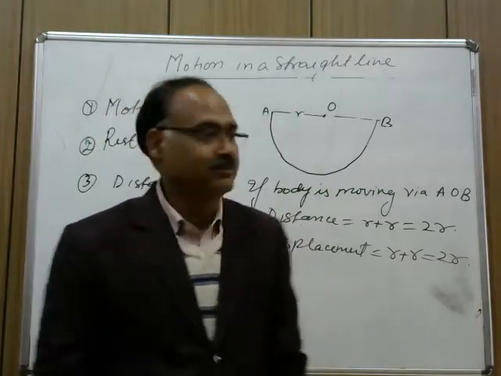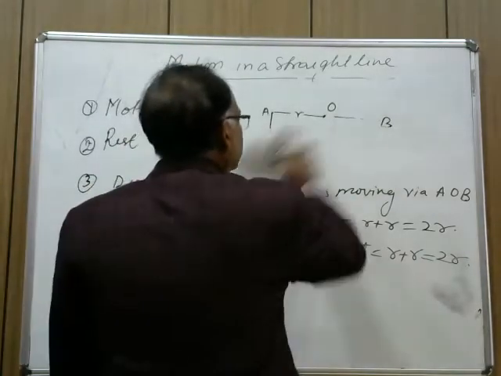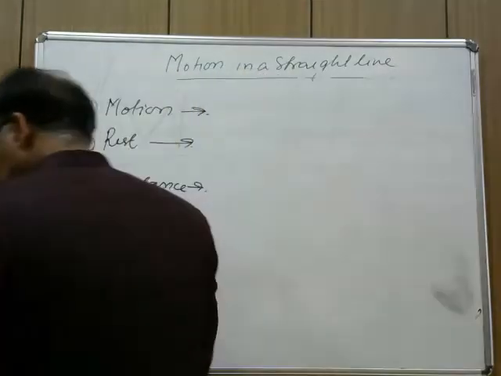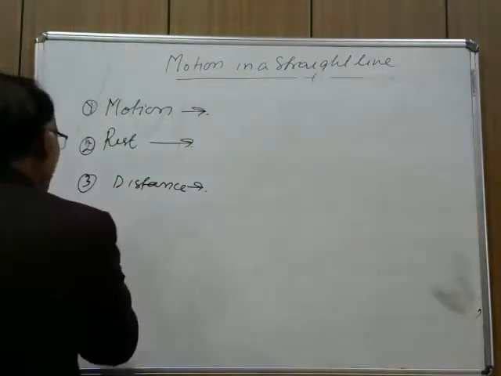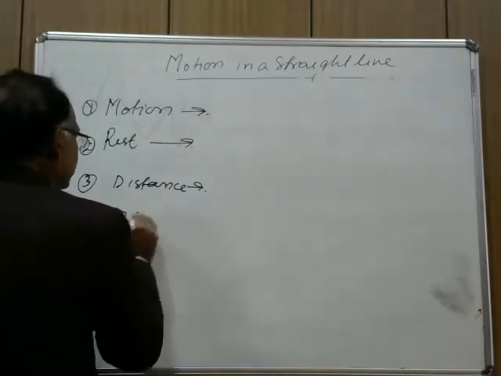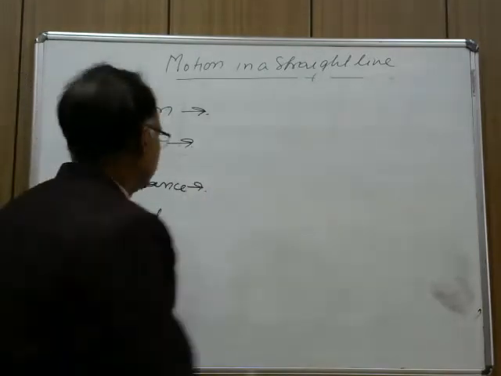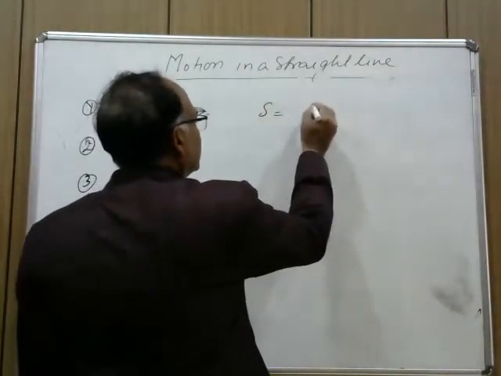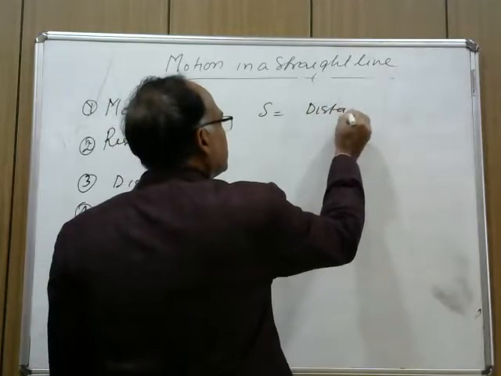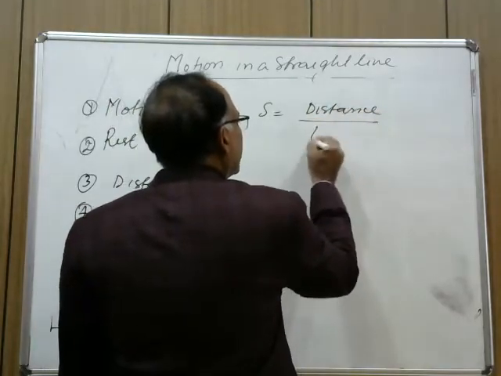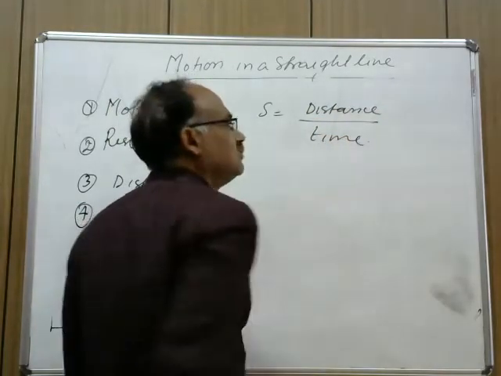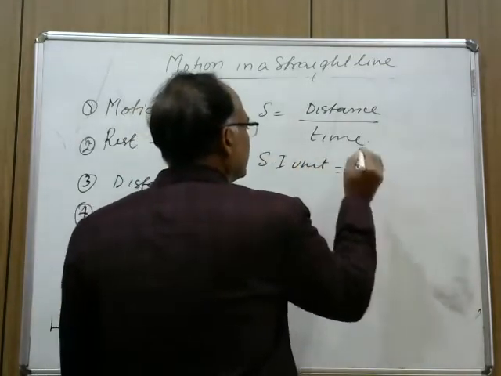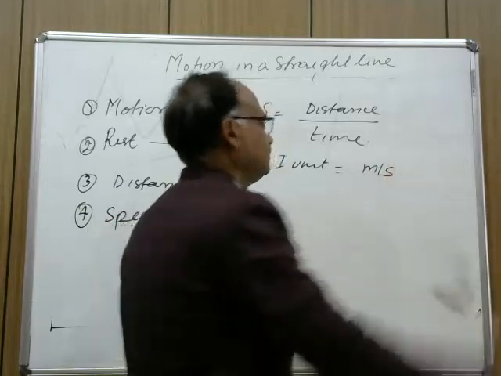Now come to the next term. Fourth term, that is the speed. Now speed is defined as what? Distance upon time, and its SI unit is what? SI unit is meter per second,